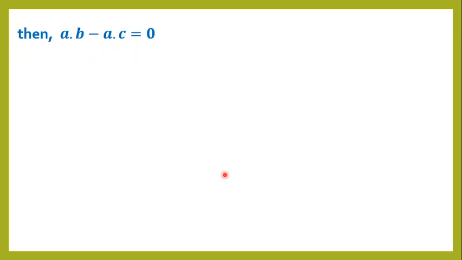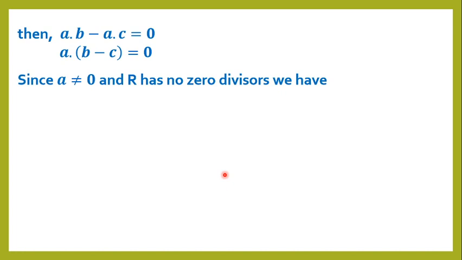By left distributive law, a into (b minus c) equals 0. Since a is not equal to 0, that forces b minus c equal to 0 since R has no zero divisors. That is, b equal to c.